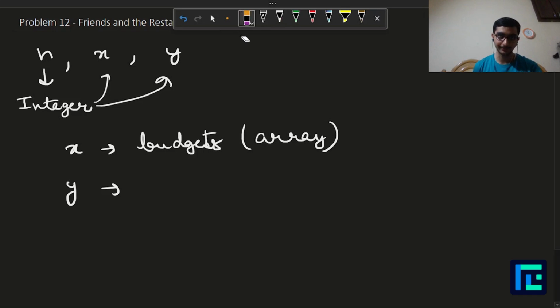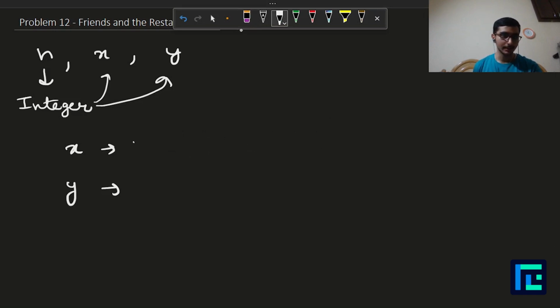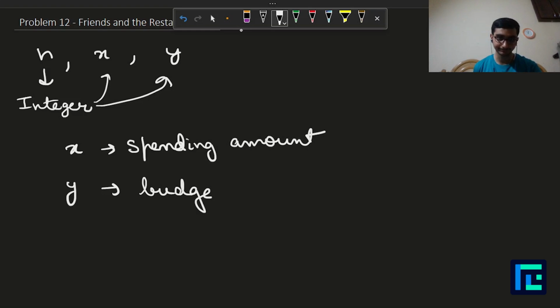Sorry, I have messed up the order. x is actually the spend or the spending amount for every friend, and y is the budget. So don't get confused. x is the spending amount, or the amount that each friend is going to spend in the restaurant, and y is the budget, or the amount that he can spend, that limit he has.